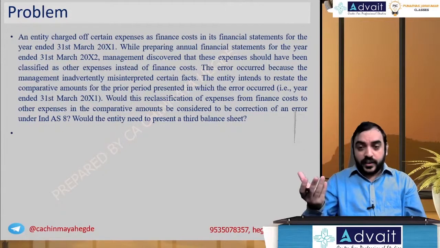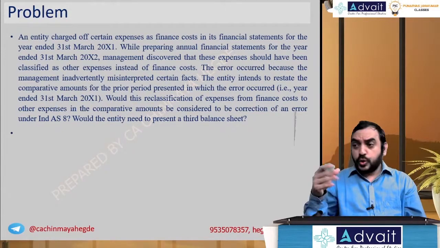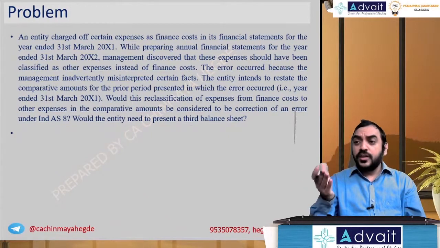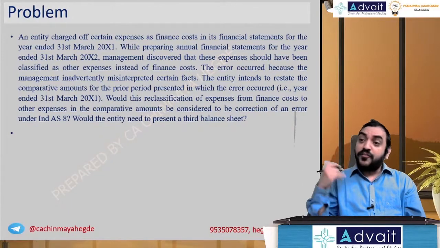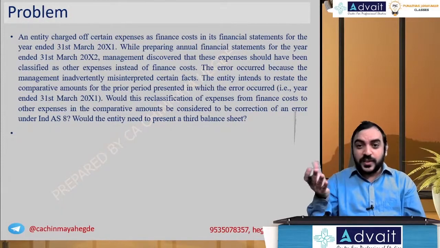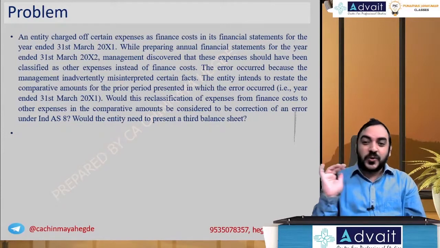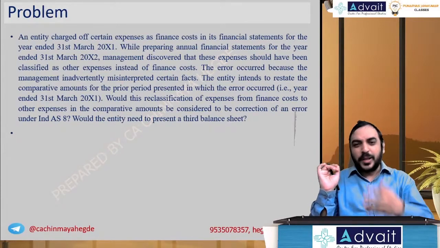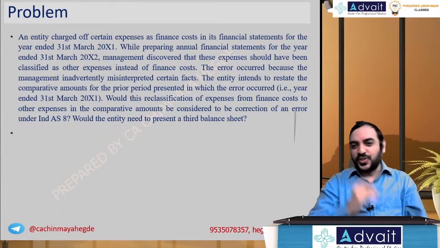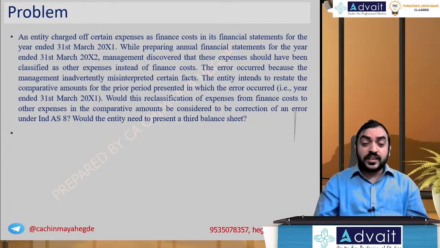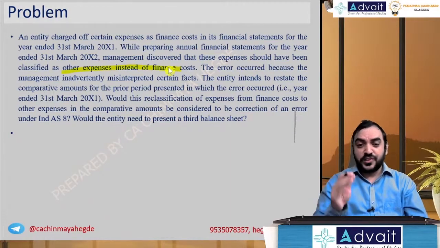Maybe the accountant went in the auto to submit all the loan documents, so you classified the auto charges as finance cost. But later you found out he took the auto somewhere else, he did not go to the bank, and he submitted the documents some other day. Which means the auto charges were originally classified as other expenses and not towards finance expenses. I mean, just an example I told you. Many other situations like this can happen. So these expenses should have been classified as other expenses instead of finance cost.